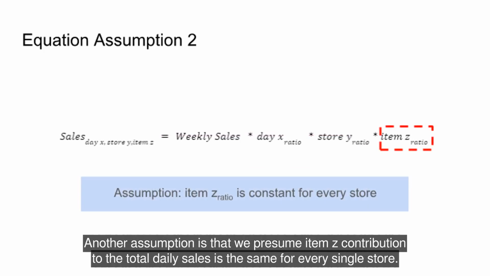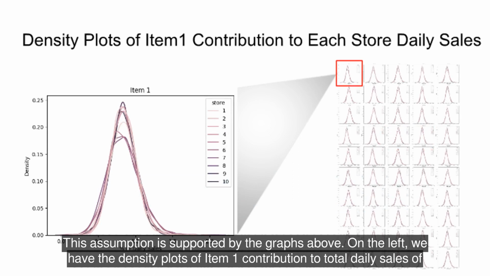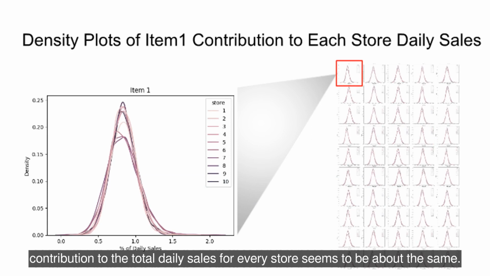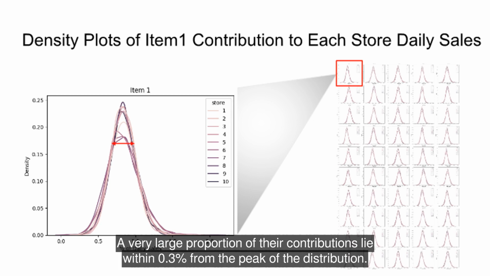Another assumption is that we presume item Z contribution to the total daily sales is the same for every single store. This assumption is supported by the graphs above. On the left, we have the density plots of item 1 contribution to total daily sales of each store. We can see that the density plots for all the stores overlap with one another to a great extent. This suggests that item 1 contribution to the total daily sales for every store seems to be about the same. A very large proportion of their contributions lie within 0.3% from the peak of the distribution.